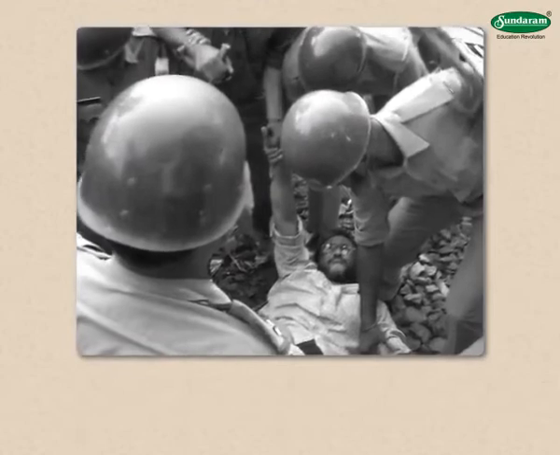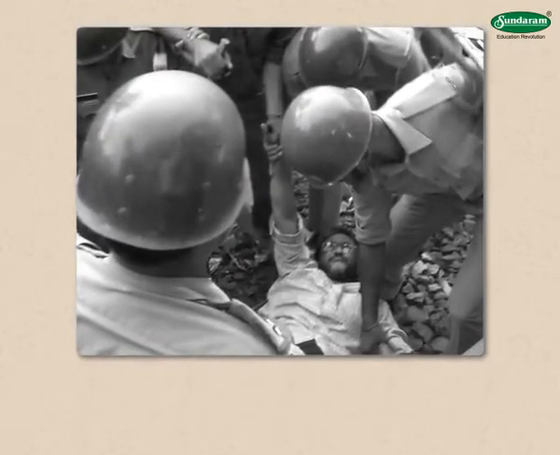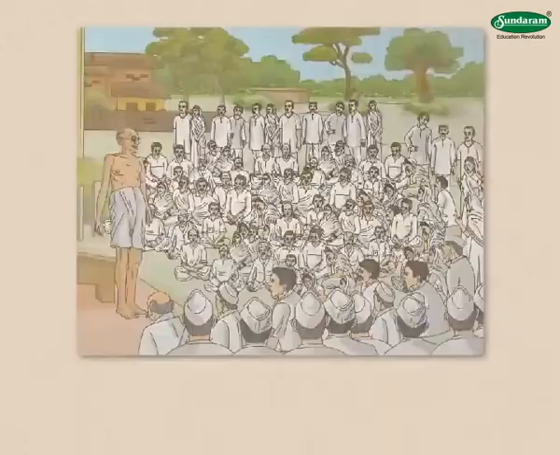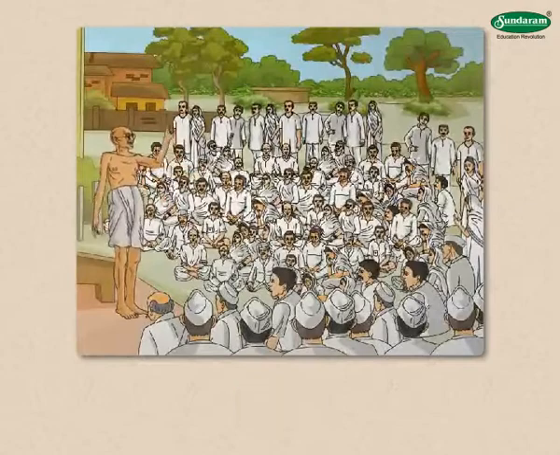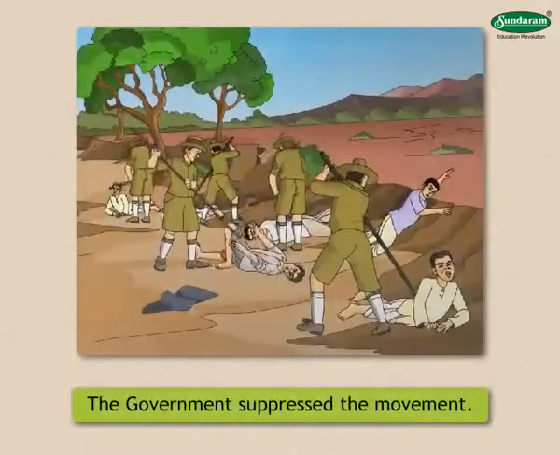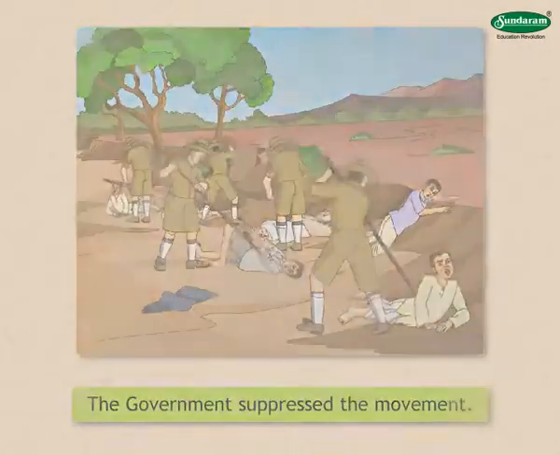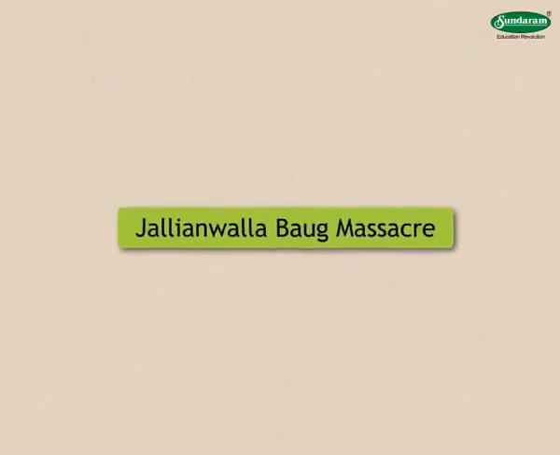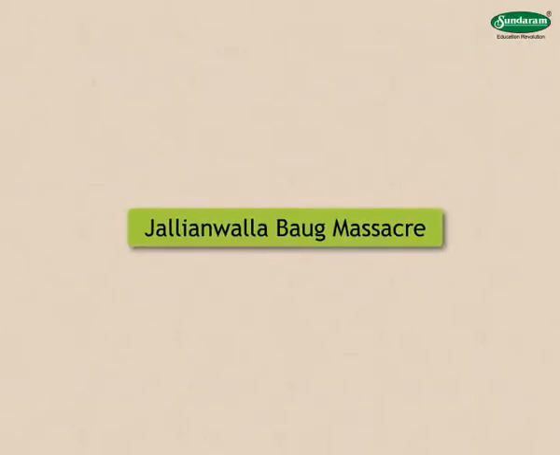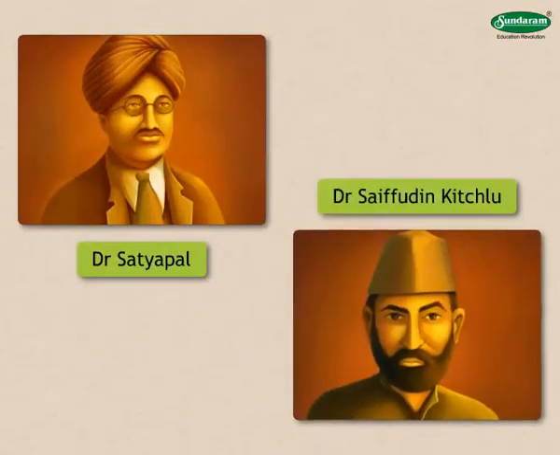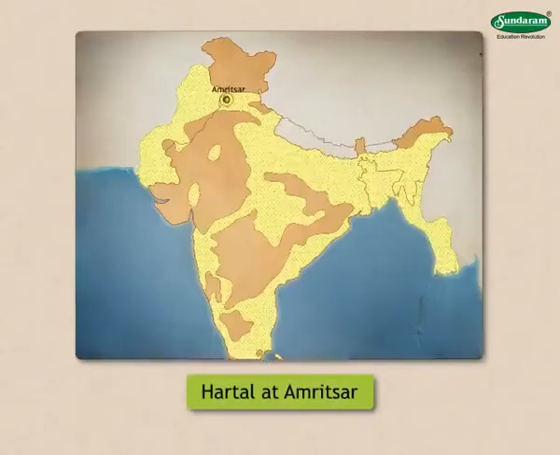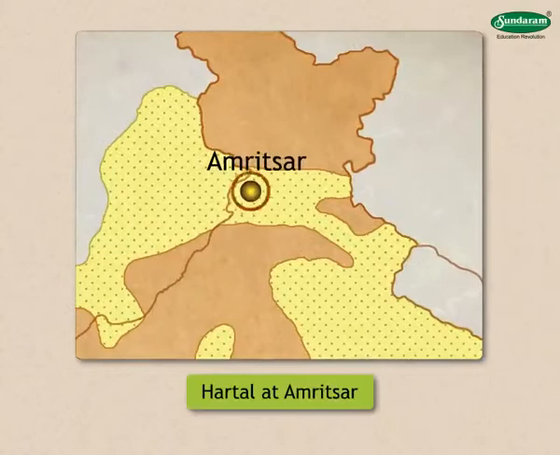A countrywide wave of rage rose against this act. On an appeal from Gandhiji, Hartal was observed throughout the country to condemn this act. The government tried to suppress the movement. Next is the Jallianwalla Baug Massacre. The government banished Dr. Satyapal and Dr. Saifuddin Kichlu for staging a hartal at Amritsar.